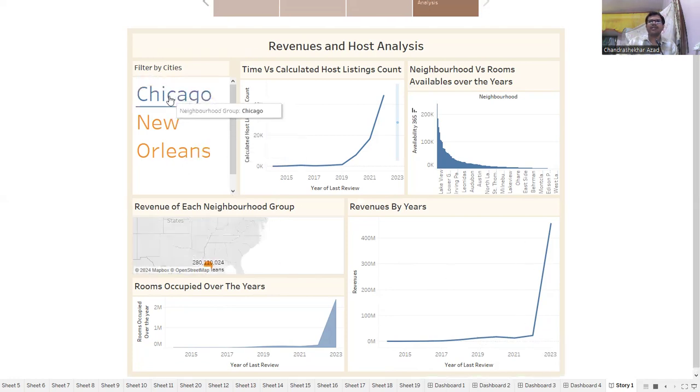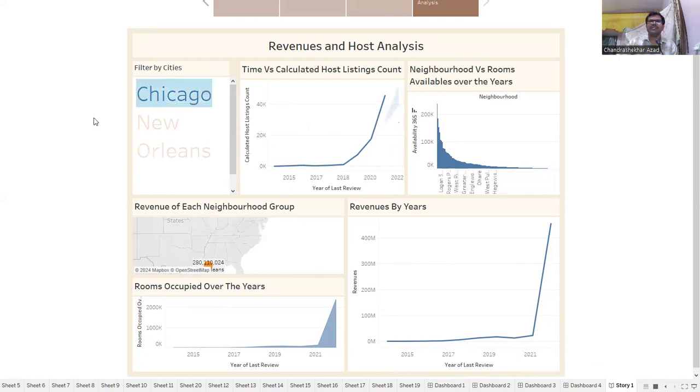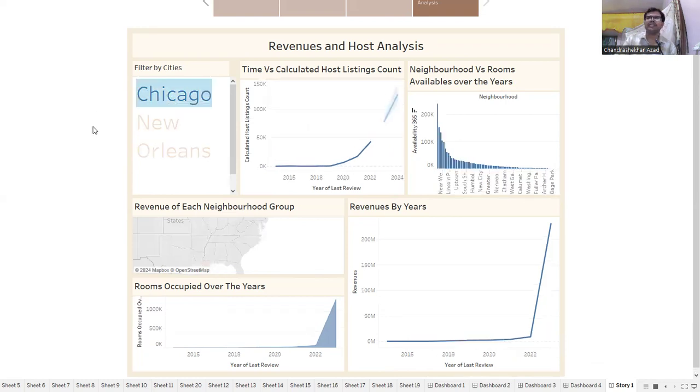So if we talk about the individual city, then Chicago. If we talk about the city Chicago, then here the calculated host listing is increasing very sharply from 2018 to 2022, and here the availability of rooms over the year, that is New West Side, the rooms are available approximately over the year.